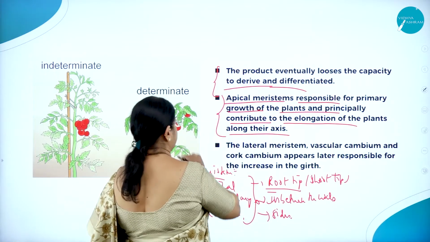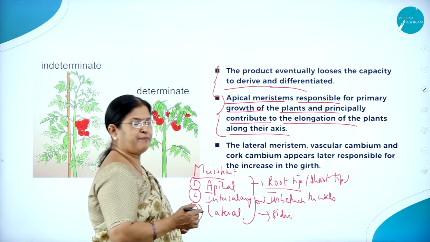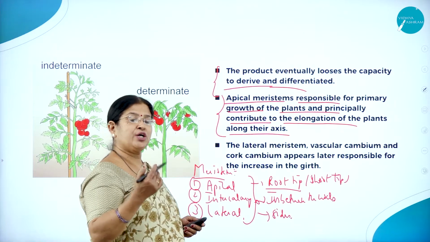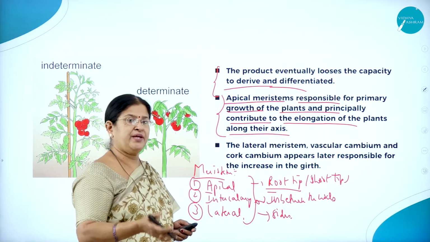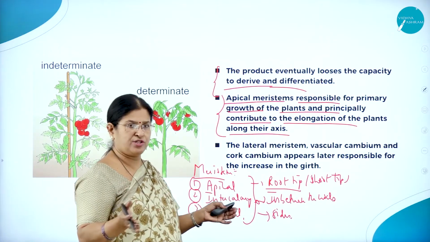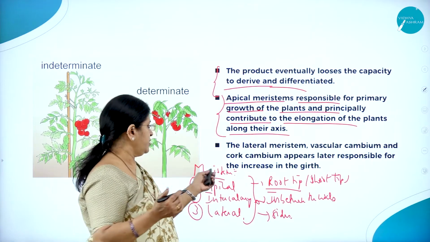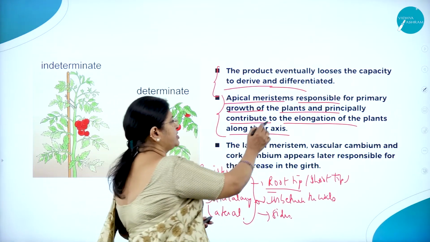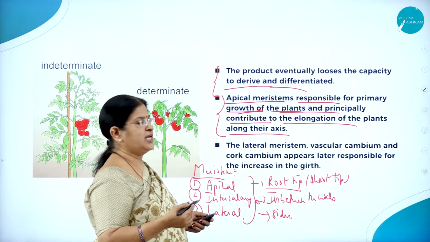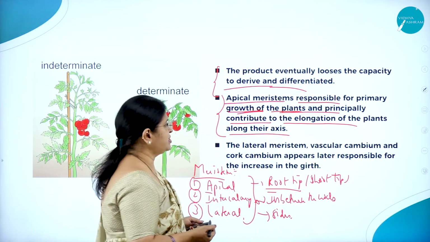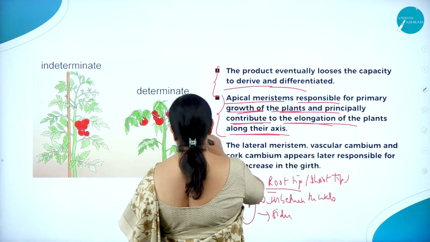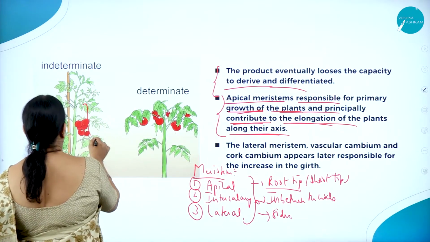So apical meristems, usually found in the root tip and the shoot tip, are responsible for vertical growth, length. When we say growth, growth is measured by means of girth, thickness as well as length, vertical growth and horizontal growth. The apical meristem is responsible for primary growth of plants. As we know, the first growth of plants is made possible by the apical meristems, which principally contribute to the elongation of the plants along their axis. So here, if you say growth, this is the axis, right?